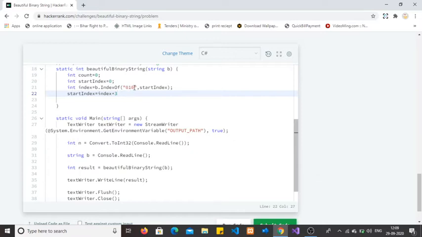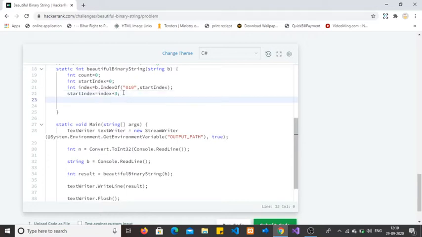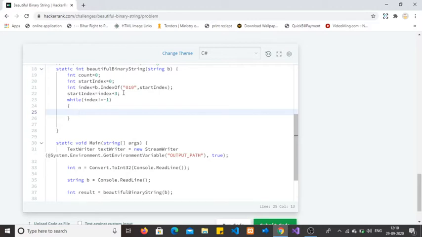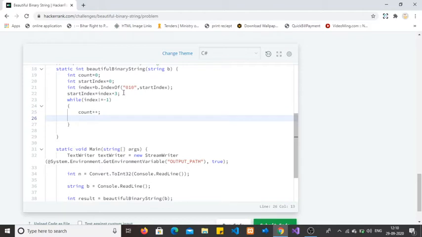So we will look for the next string after this string. So I am increasing by 3, and I am checking while index is not equal to -1. This loop will continue till the index becomes -1, and I am incrementing the count variable by 1.